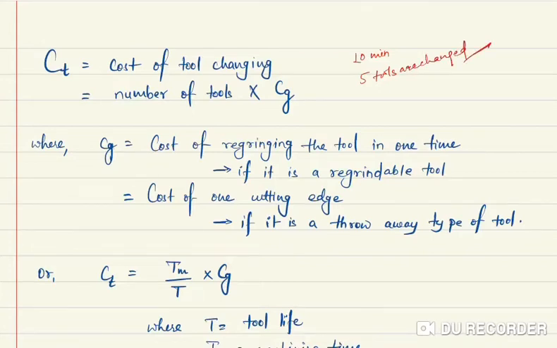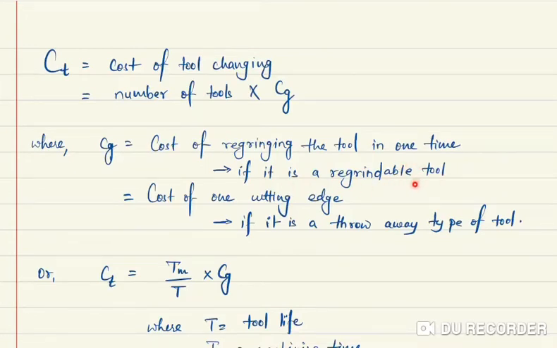So that is what we are writing. Cost of tooling is number of tools into cost of changing one tool, then it will give you the total cost of tooling. So this is cost of regrinding the tool in 1 minute, cost of regrinding the tool in 1 minute if the tool is regrindable. Clear?